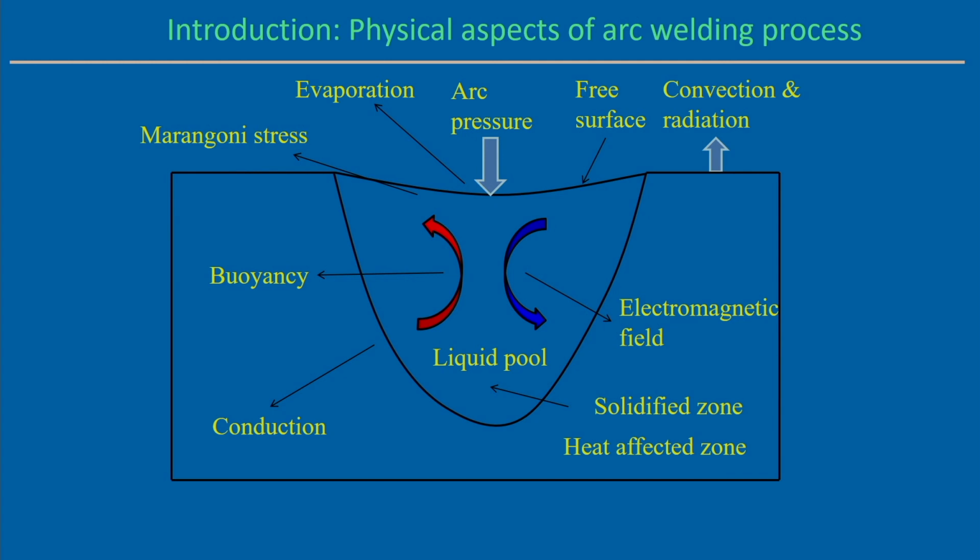Apart from that, there is the buoyancy force. Although the magnitude of the buoyancy force is very small due to small density differences, it has some influence on the molten material flow within the small weld pool. But the main driving force for the molten material flow is the Marangoni stress, or the surface tension force acting at the interface between the liquid medium and the shielding gas, the gaseous medium.